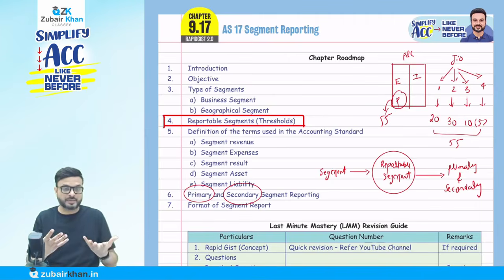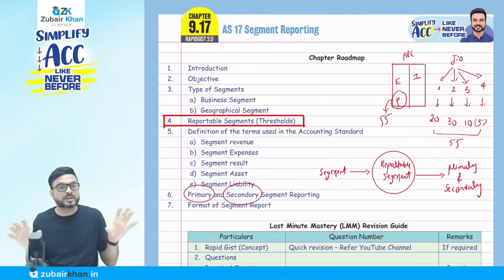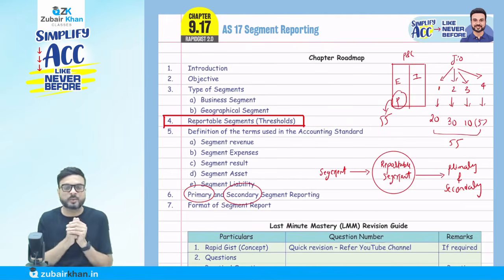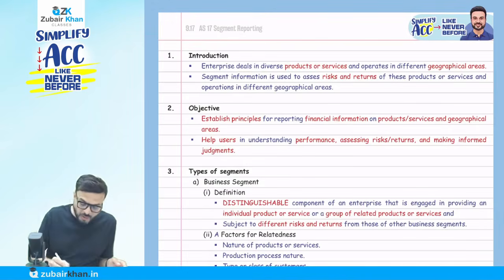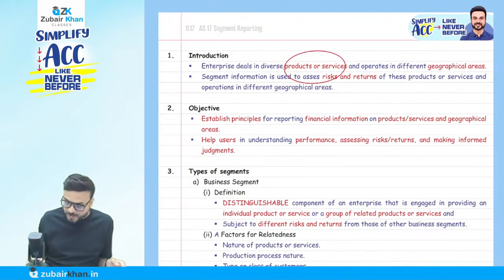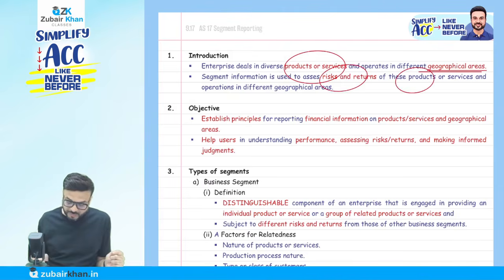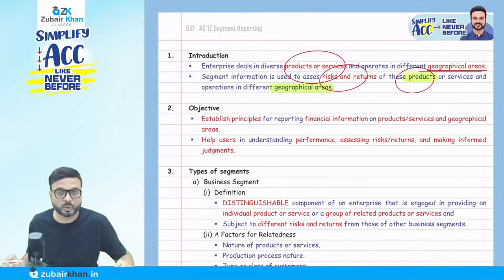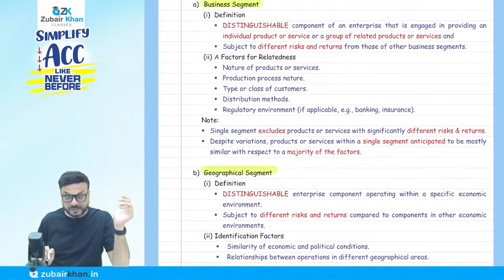So when I do the reporting of the segment, my segment might be product wise, my segment might be geographical, location wise. We'll discuss each of them one by one. Okay, so I have already given the introduction. An enterprise deals in diverse products or services and operates in different geographical areas. Segment information is used for assessing the risk and reward of their products or services. So it might be product wise, or it might be geographically wise, location wise. That's why there are two types of segment. The business segment means product wise, and the geographical segment means location wise.